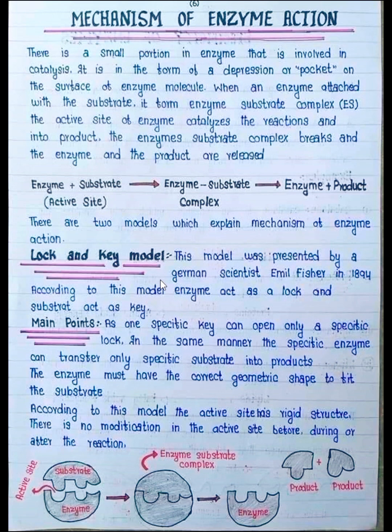The lock and key model was presented by the German scientist Emil Fischer in 1894. According to this model, the enzyme acts as a lock and the substrate acts as a key. As one specific key can open only a specific lock, in the same manner, a specific enzyme can transform only a specific substrate into products. The enzyme must have the correct geometric shape to fit the substrate. According to this model, the active site is a rigid structure. There is no modification in the active site before, during, or after the reaction.